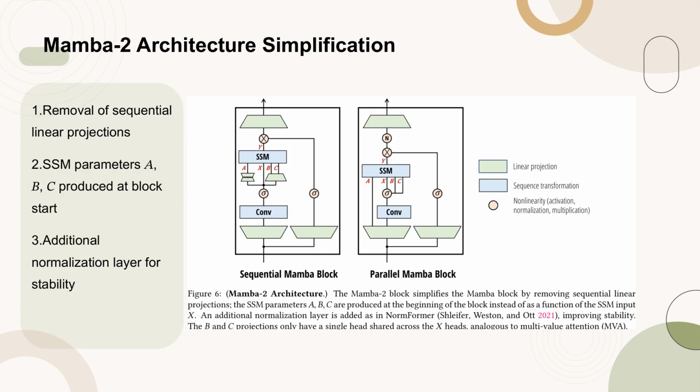Figure 6 illustrates the Mamba 2 architecture, which simplifies the Mamba block by eliminating sequential linear projections. In Mamba 2, the SSM parameters are generated at the beginning of the block, rather than being a function of the SSM input. This change is accompanied by the addition of an extra normalization layer, similar to NormFormer, which enhances the stability of the model. Furthermore, the B and C projections are streamlined to have a single head shared across the heads, a design choice analogous to multi-value attention, MVA. These modifications collectively aim to improve the efficiency and scalability of the Mamba 2 architecture.